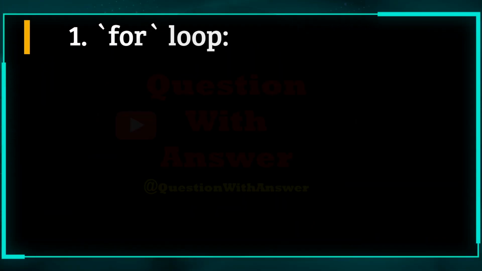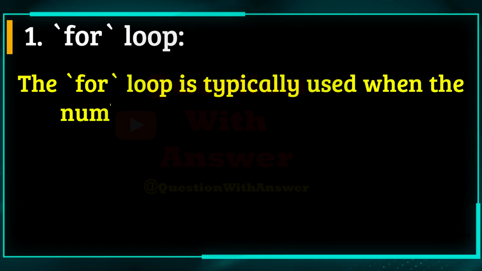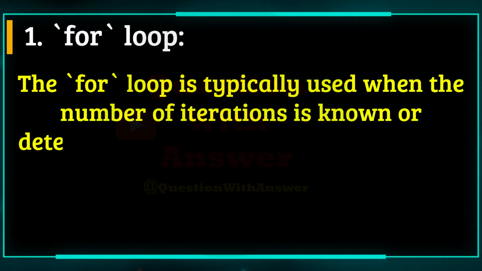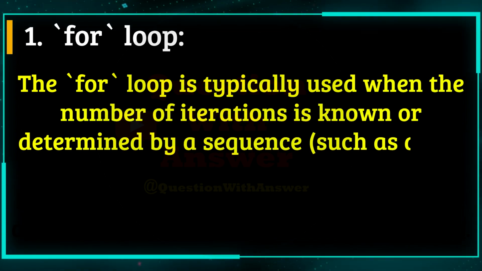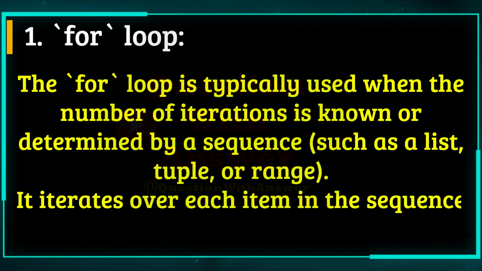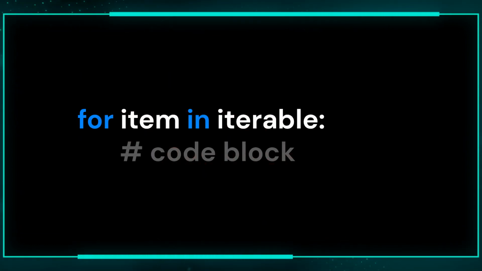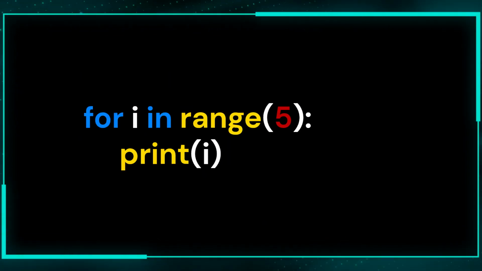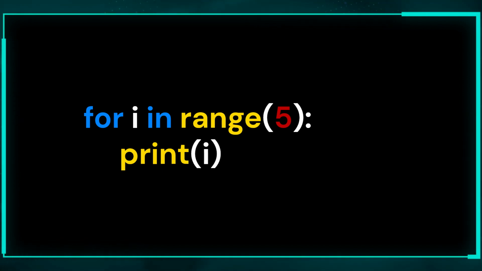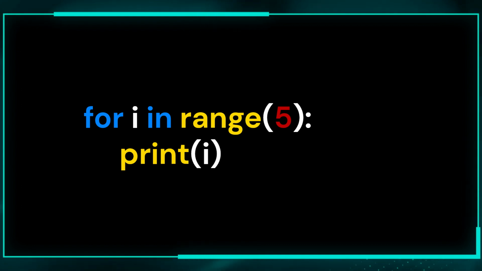1. For loop. The for loop is typically used when the number of iterations is known or determined by a sequence, such as a list, tuple, or range. It iterates over each item in the sequence and executes the code block for each item. Here is the syntax of for loop. And this is a simple example of for loop in Python. This will print numbers 0 to 4.